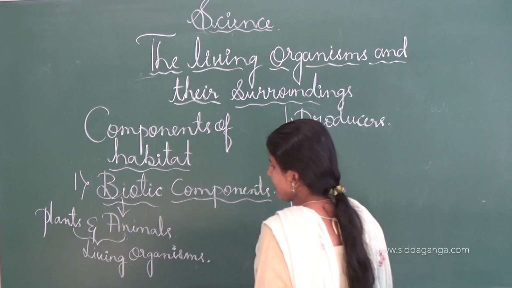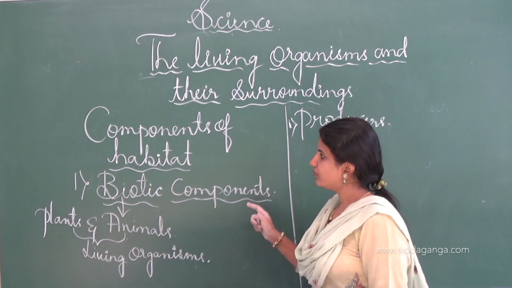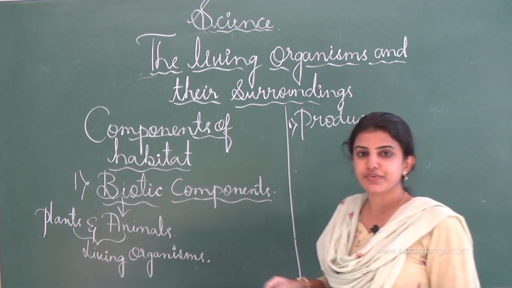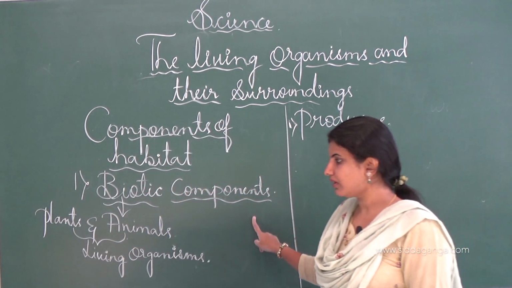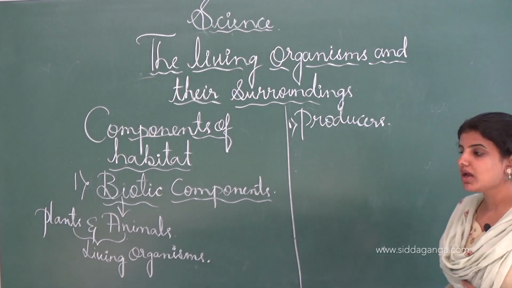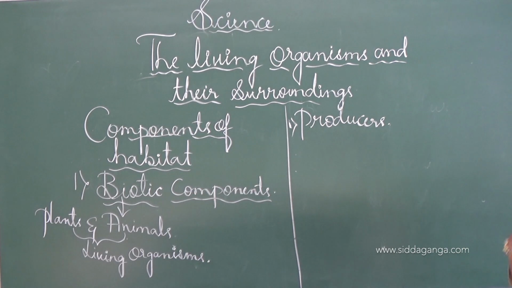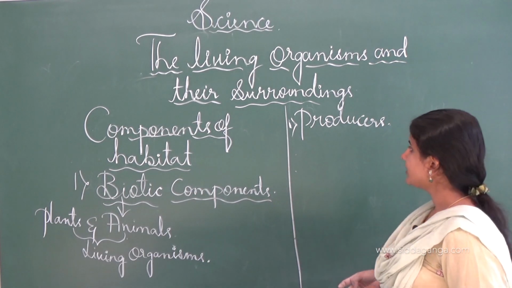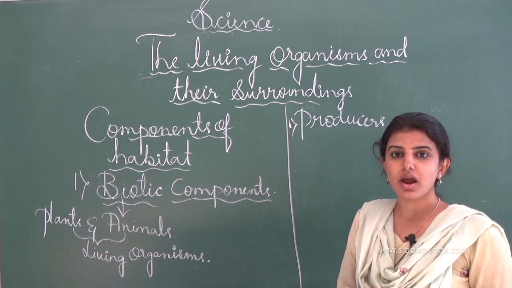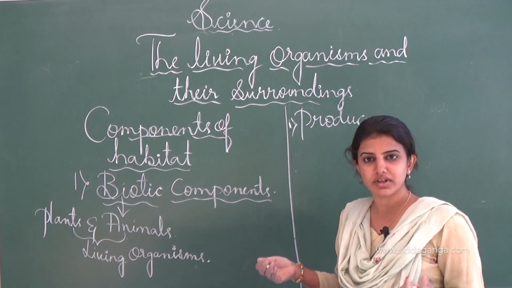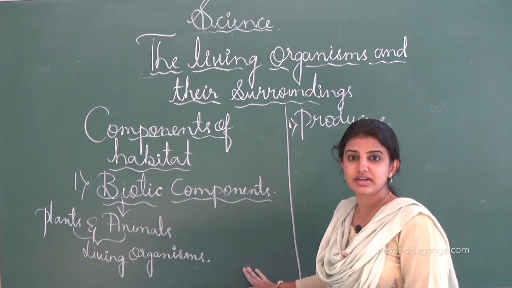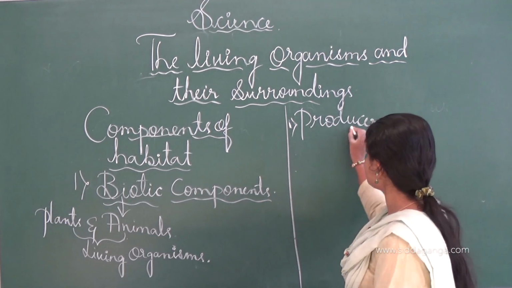Once again I will tell you the components of the habitat, in which the first two components are the biotic components. Biotic components include the plants as well as the animals, and these are living organisms which need food to grow and to survive in the environment. These organisms can be categorized into four main parts. One is the producer.